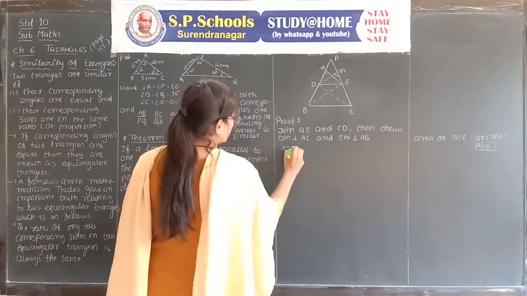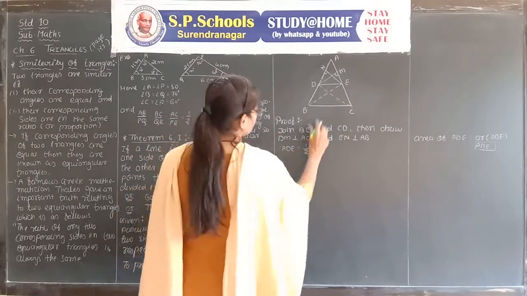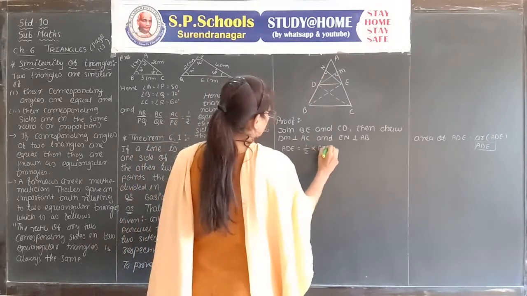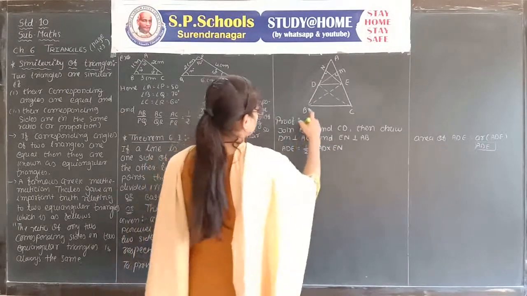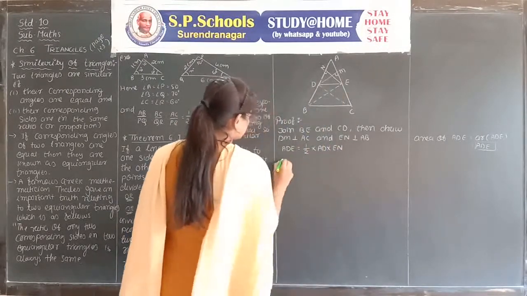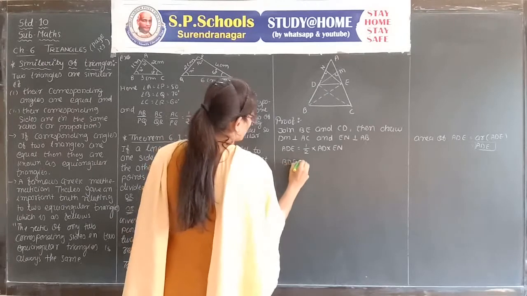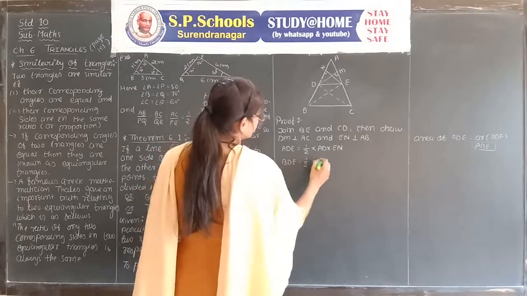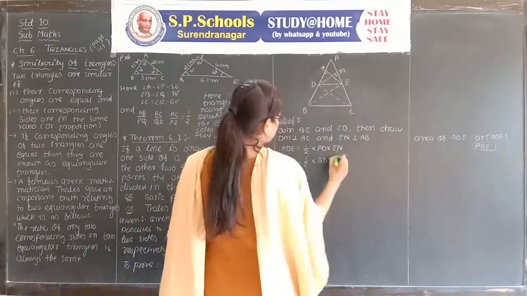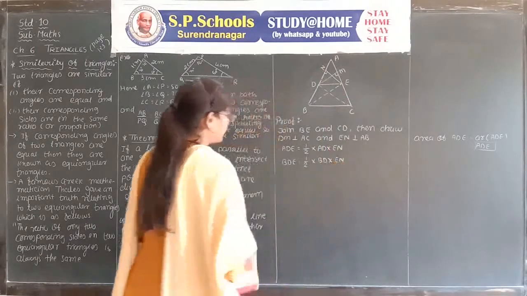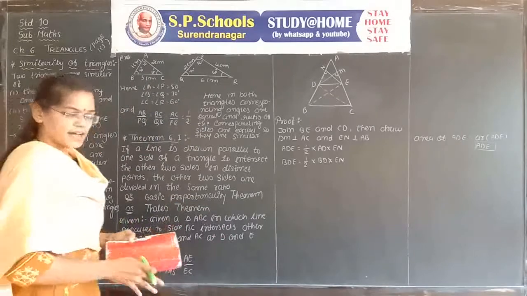ADE is equal to 1/2 into base AD into height EN. Second, triangle BDE is equal to 1/2 into base BD and the height is EN. The two triangles are completed.